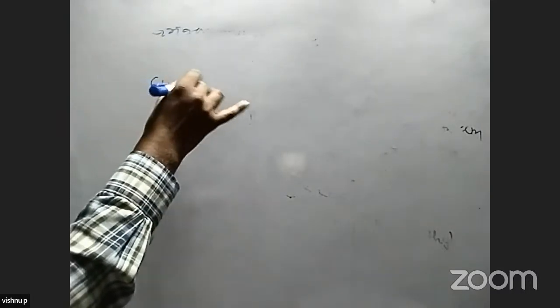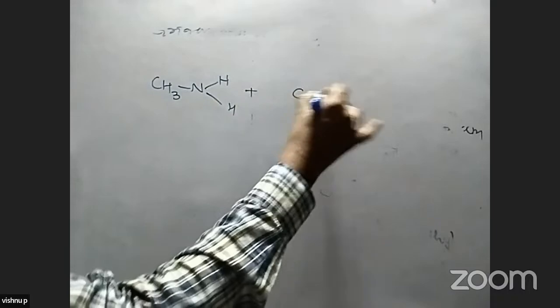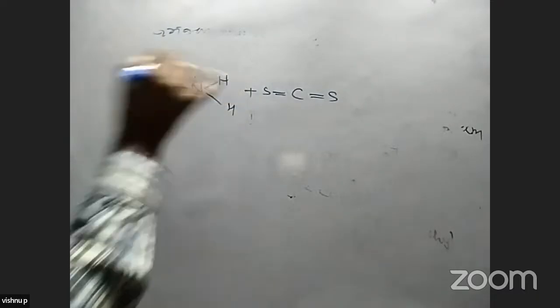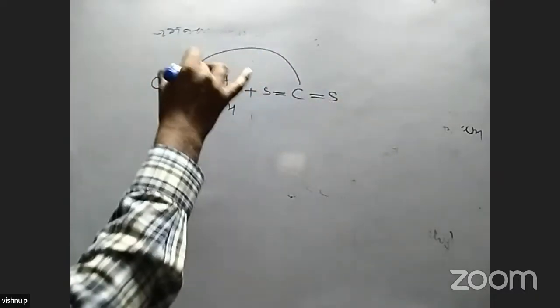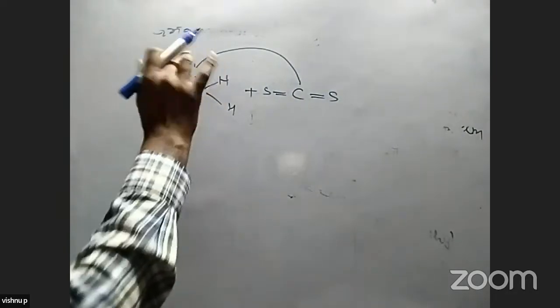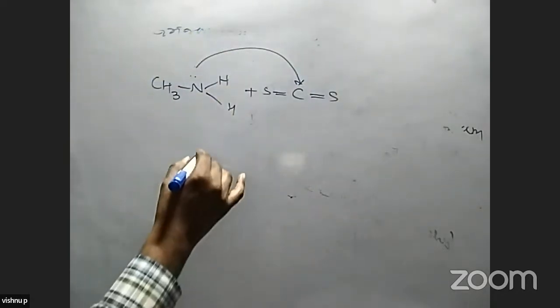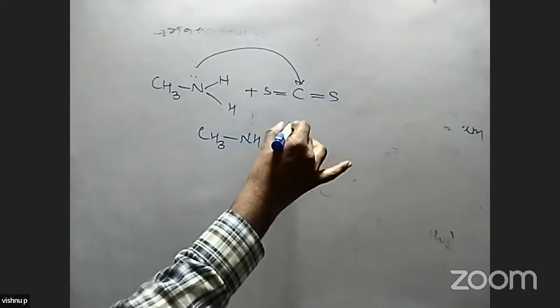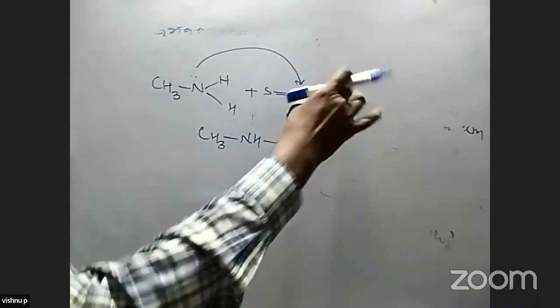One more property: amines react with carbon disulfide. What is carbon disulfide? CS2. So in this reaction, we first start with a primary amine, in a small amount. This lone pair of electrons can form a dative bond with carbon. What is a dative bond? The compound formed is CH3NHC double bond S, because the electrons are transferred.